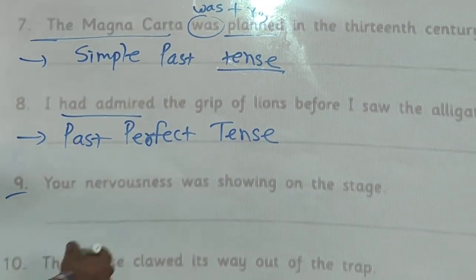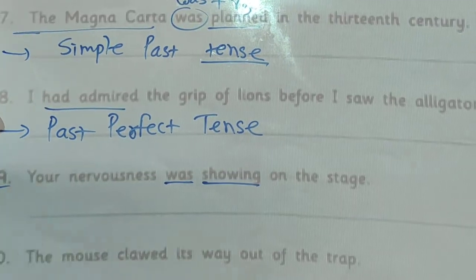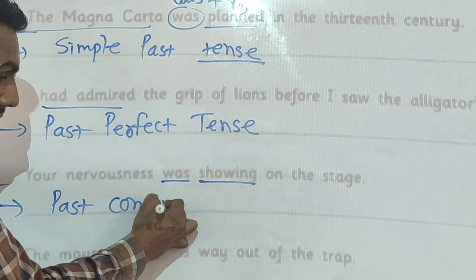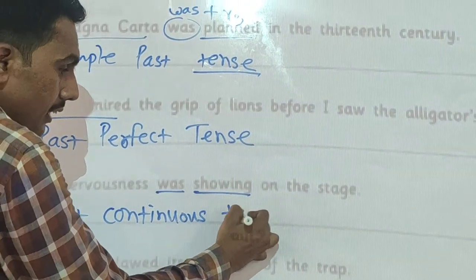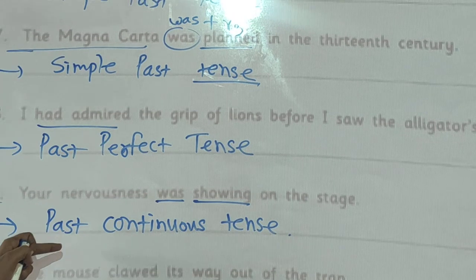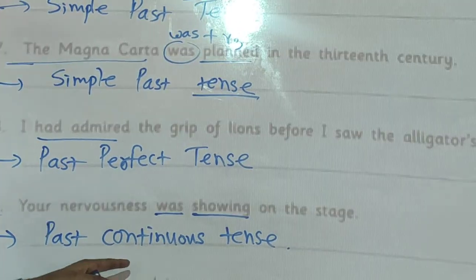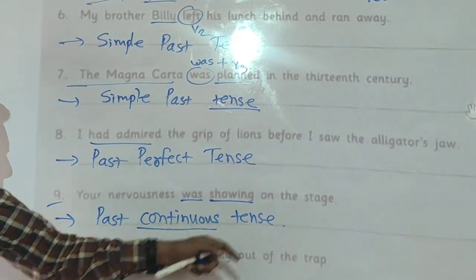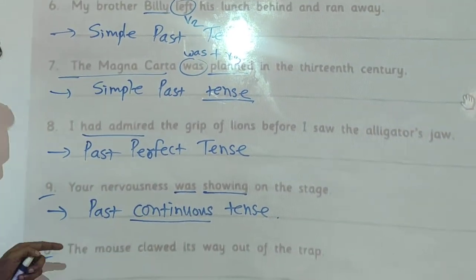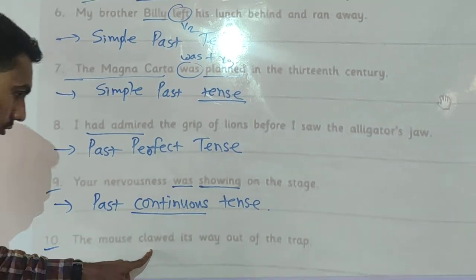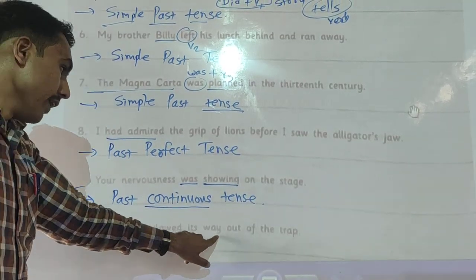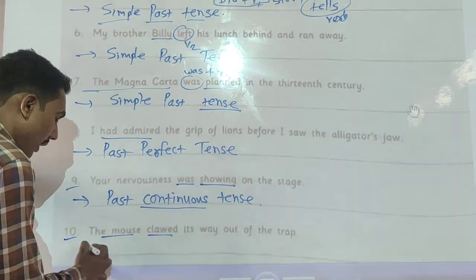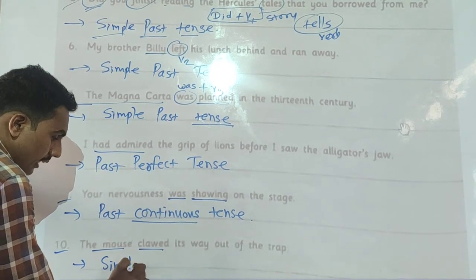In this example, was plus verb-ing shows the past continuous tense. Past continuous tense is also called progressive tense. I already told you that continuous has another word, progressive tense. Past progressive tense you can say also. The last sentence is: the mouse plowed its way out of the trap. In this example, subject plus V2, and it is also simple past tense.